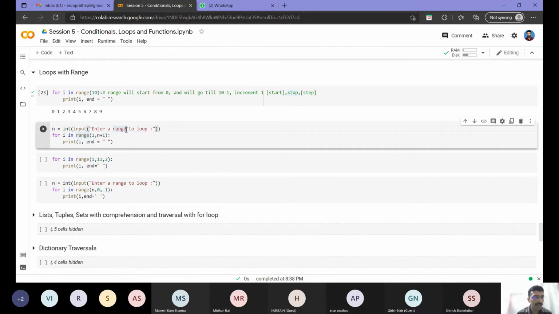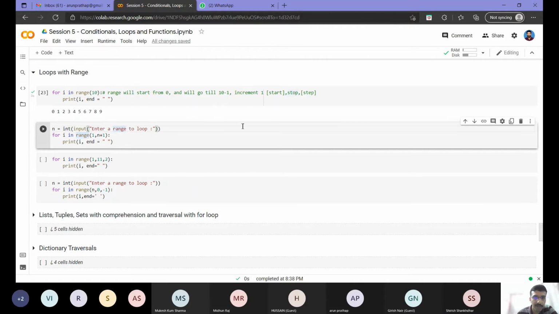Now suppose, instead of 10, which I have hard coded here, I want to print the numbers till n, starting from 1. So this same start, stop, step you can keep in mind. Here my start is 1. My stop I am taking as one input from the user. Then I am typecasting that to integer type, and I am printing till n plus 1.